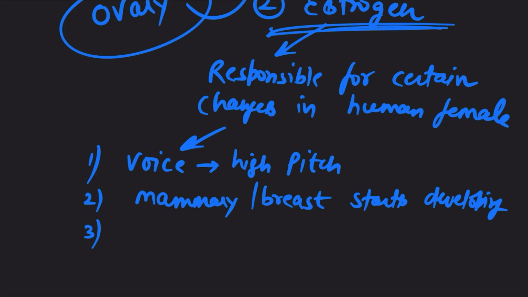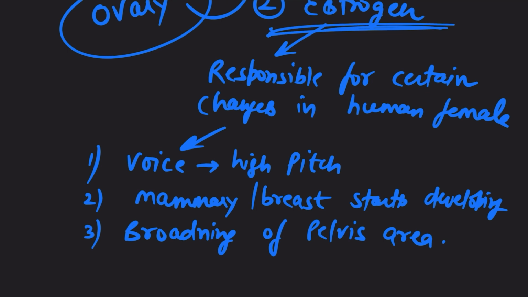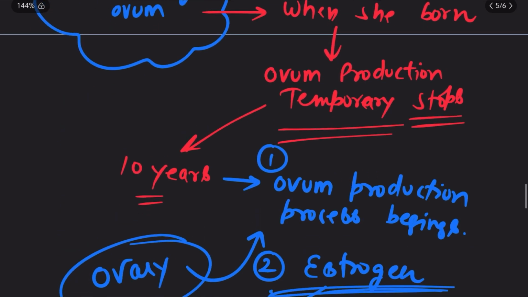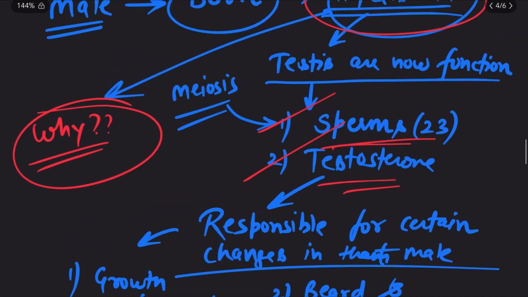And the third change you are going to see in case of human female after the formation of estrogen hormone at the age of 8 to 10 years is the broadening of the pelvis area and the thigh area, because there will be deposition of fat over there. We will definitely see the reason for that. These changes occur after a certain age, and that age is known as the puberty age.